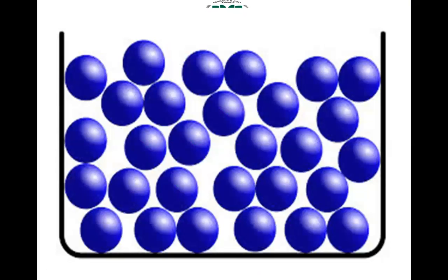Next one is liquid. This is the structure of liquid. The distances between the molecules of a liquid are slightly more than in solids. The attractive forces between them are weaker than in solids. Molecules of a liquid vibrate about their mean position, but are not rigidly held with each other. Due to the weaker attraction force, they can slide over one another. The liquid can flow. The volume of a certain amount of liquid remains the same, but because it can flow, it attains the shape of the container in which it is put.